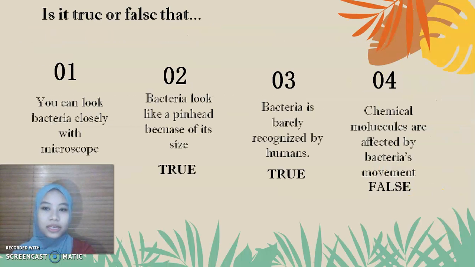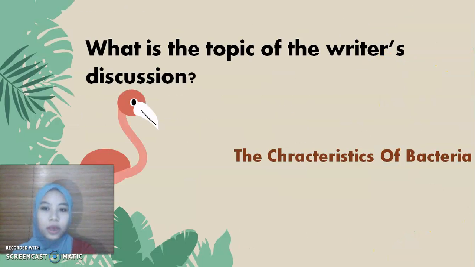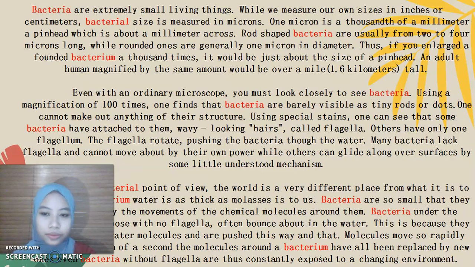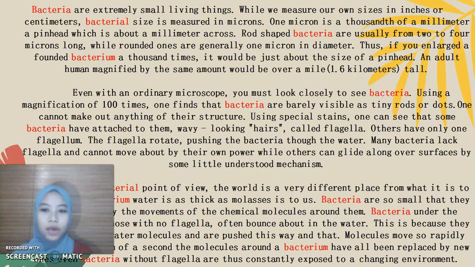Next, there are 4 questions. Is it true or false that: 1. You can look at bacteria closely with a microscope? The answer is true. We can look at the first sentence in the second paragraph. With an ordinary microscope, you must look closely to see bacteria. It means we can see bacteria closely with the microscope.